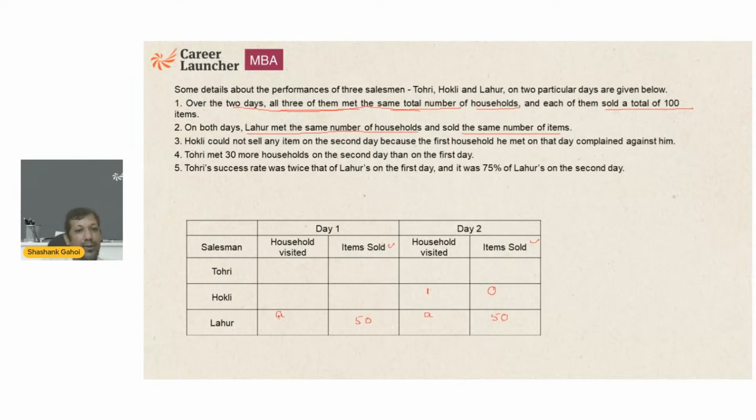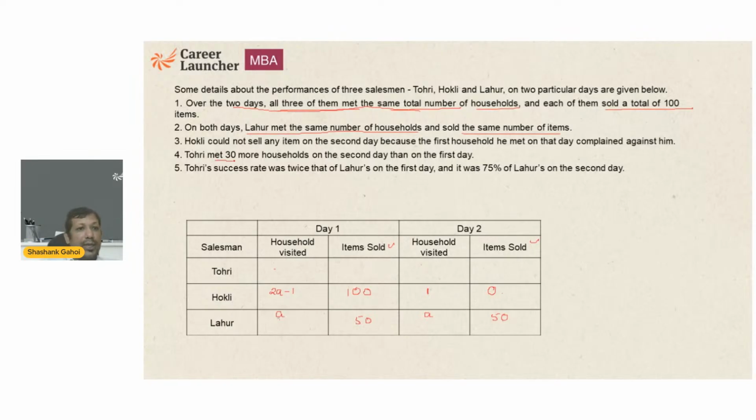L met A plus A, 2A households, so H must also be meeting 2A households. On the second day he is meeting 1, so on the first day he is meeting 2A minus 1. Now this plus this should also be 2A. This is 0, so this should be 100, because the total number of items sold in 2 days is 100 for everyone.